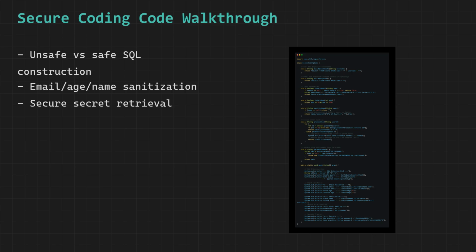equals 1, which is one of the most classic and well-known SQL injection attacks in existence, and if this unsafe query were executed against a real database, it would completely bypass any intended filtering and return every single user record stored in the entire database table, because the condition or 1 equals 1 is always mathematically true for every row in the table, making it impossible for the database to exclude any records.